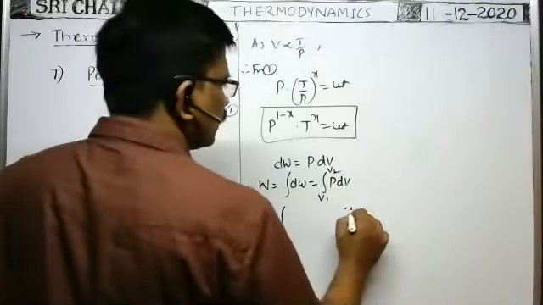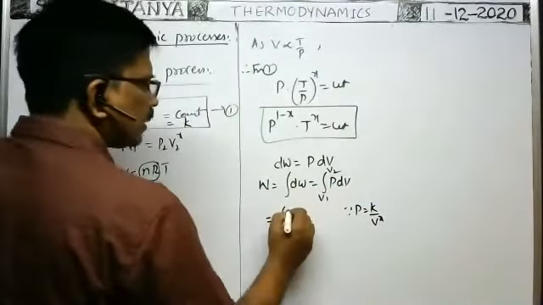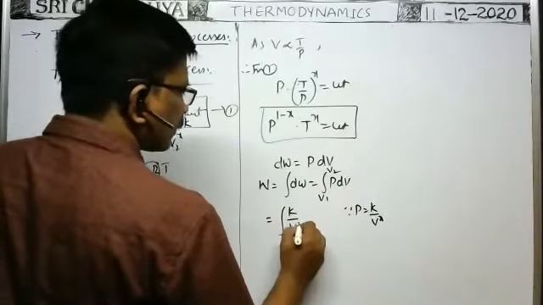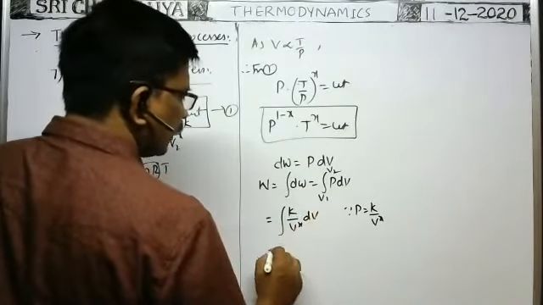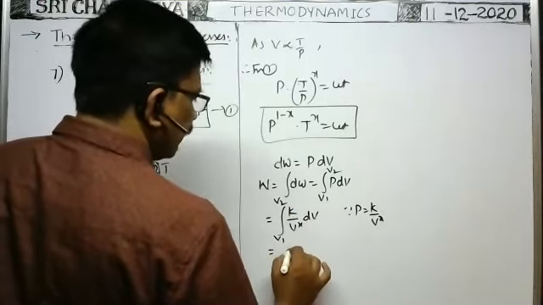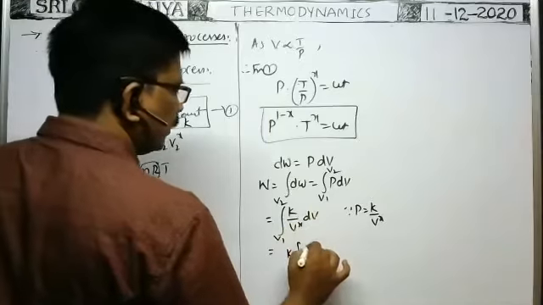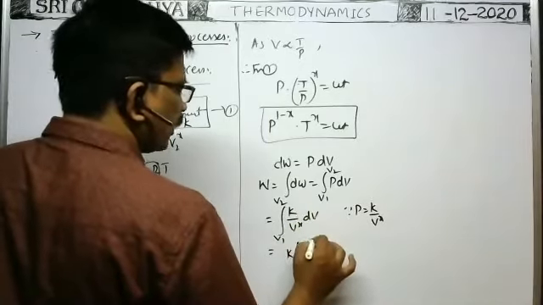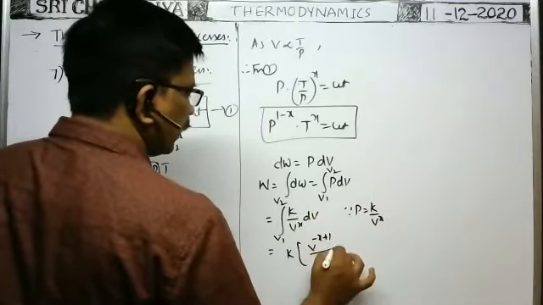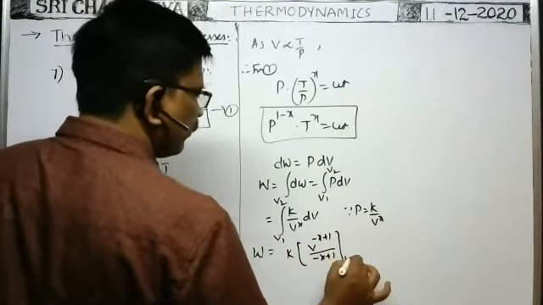Instead of P, we write K by V to the power of x into dV. K is constant, so you keep it outside. Then 1 by V to the power of x dV means V to the power of minus x dV, which integrates to V to the power of minus x plus 1 divided by minus x plus 1. It is the net work done, with limits V1 to V2.